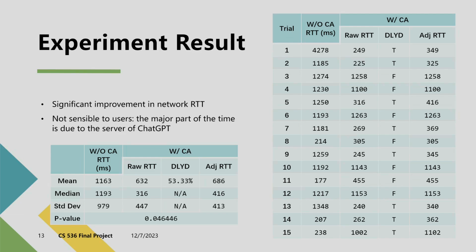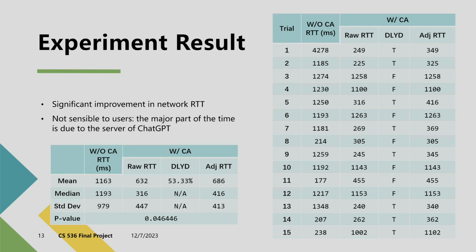The second column is the RTT of the message with congestion avoidance. There is a DLYD column that denotes whether there's congestion. The row RTT means the pure RTT for message sending and receiving. But remember that when congestion is detected, we'll wait for 0.1 second. Therefore, the adjusted RTT is the sum of the raw RTT and the 0.1 second.